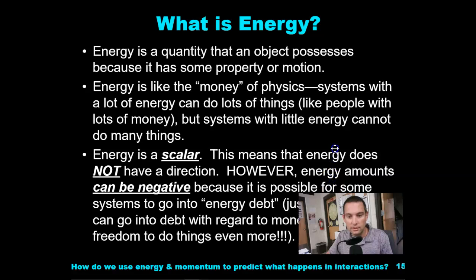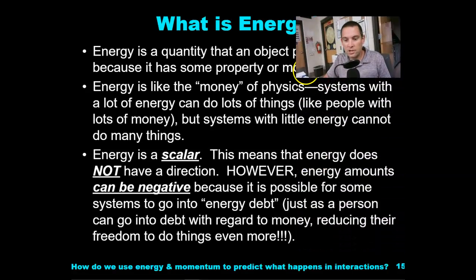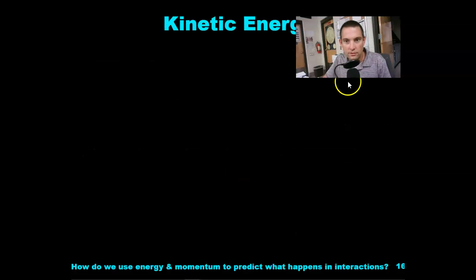Energy is scalar. That means energy does not have a direction. However, energy amounts can be negative because it's possible for some systems to go into an energy debt, just as a person can go into debt regarding money, reducing their freedom to do things even more. So, energy is scalar. There is no direction. Sometimes energy can be negative, and that's only with certain systems. For the most part, like kinetic energy, it is not ever going to be negative.